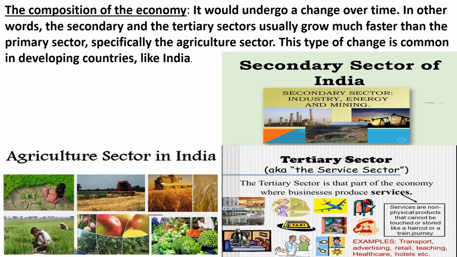The composition of the economy would undergo a change over time. In other words, the secondary and the tertiary sectors usually grow much faster than the primary sector, especially the agriculture sector. Children, this type of change is common in developing countries like India. This process would result in a gradual shift of land from agriculture uses to non-agriculture uses. You would observe that such changes are sharp around large urban areas. The agricultural land is being used for building purposes.